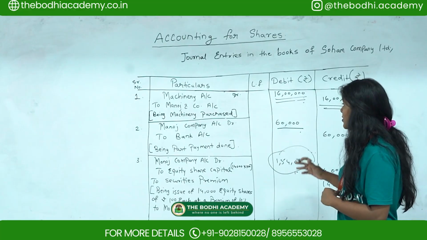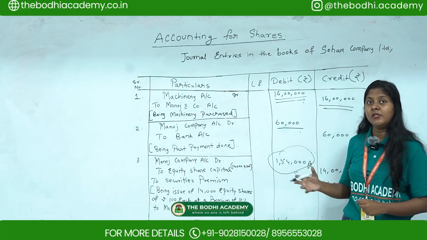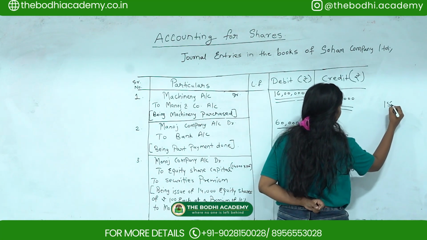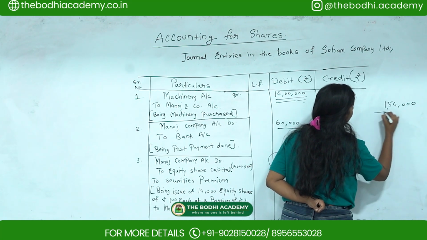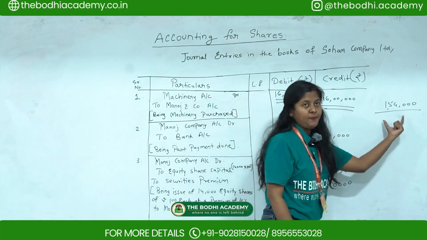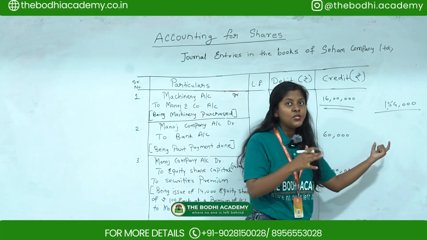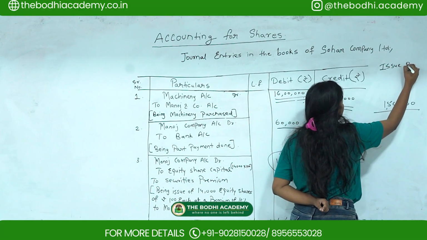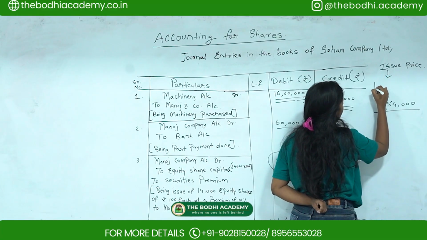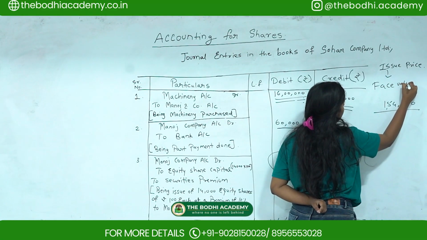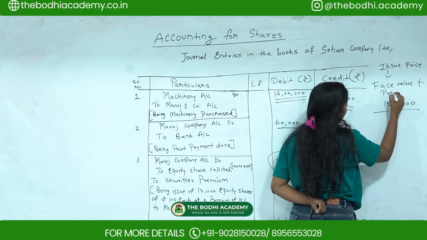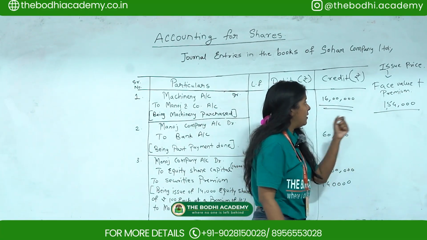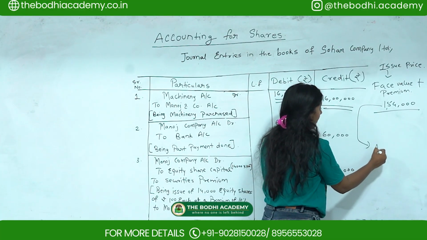For that you take whatever balance is remaining, which here is 1,54,000. This is the amount payable, divided by the issue price. And how are you going to find the issue price? Issue price is nothing but a combination of face value plus premium.